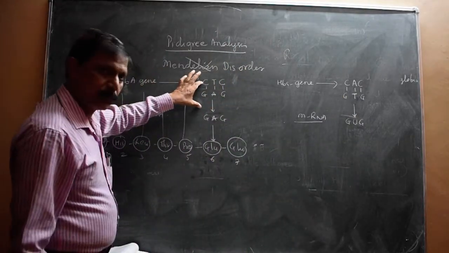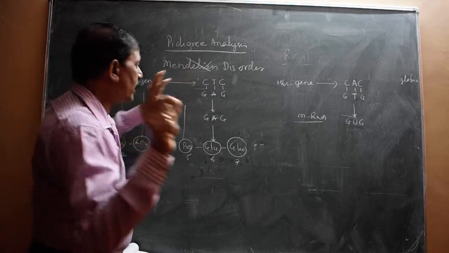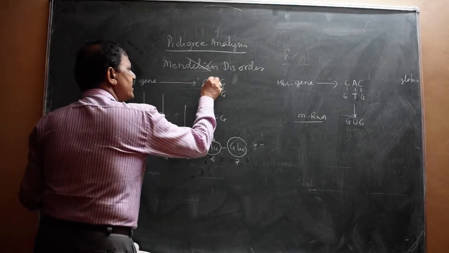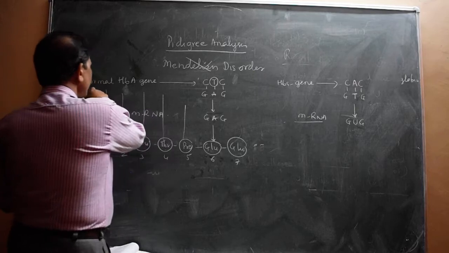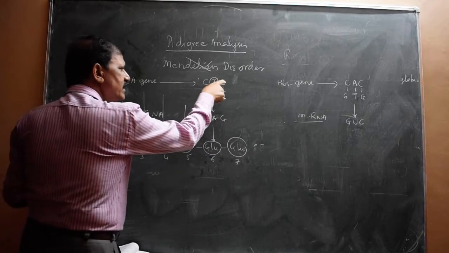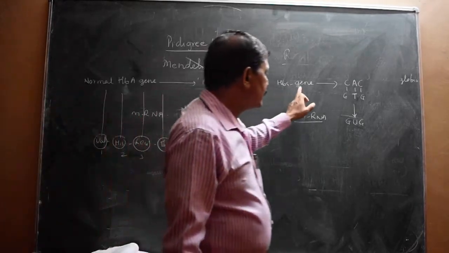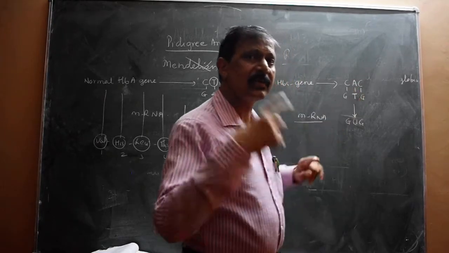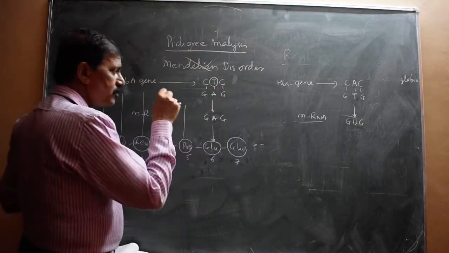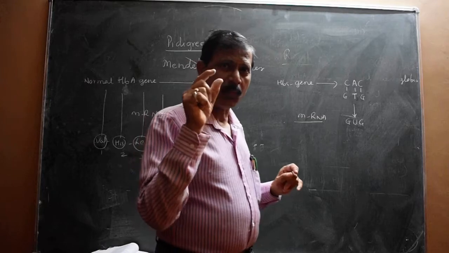Same I am showing you. One point is changed. In the normal HB gene, CTC is present. In the HBS gene, CAC is present. T is replaced by A. So it's one point, only one.